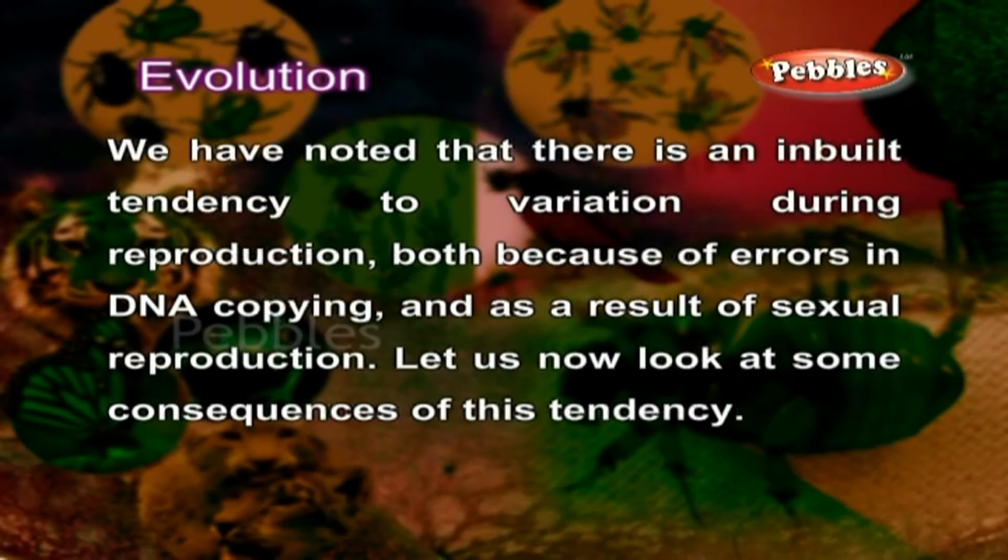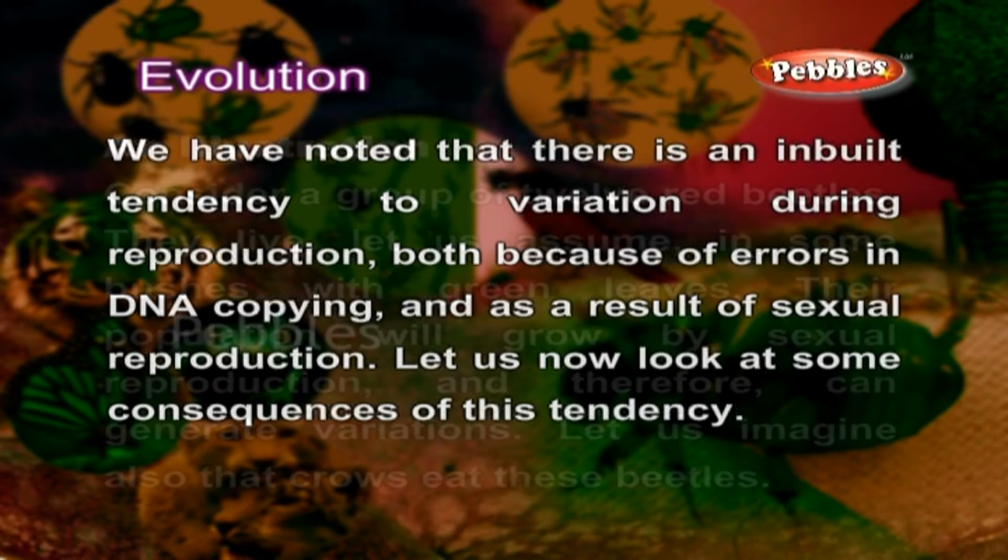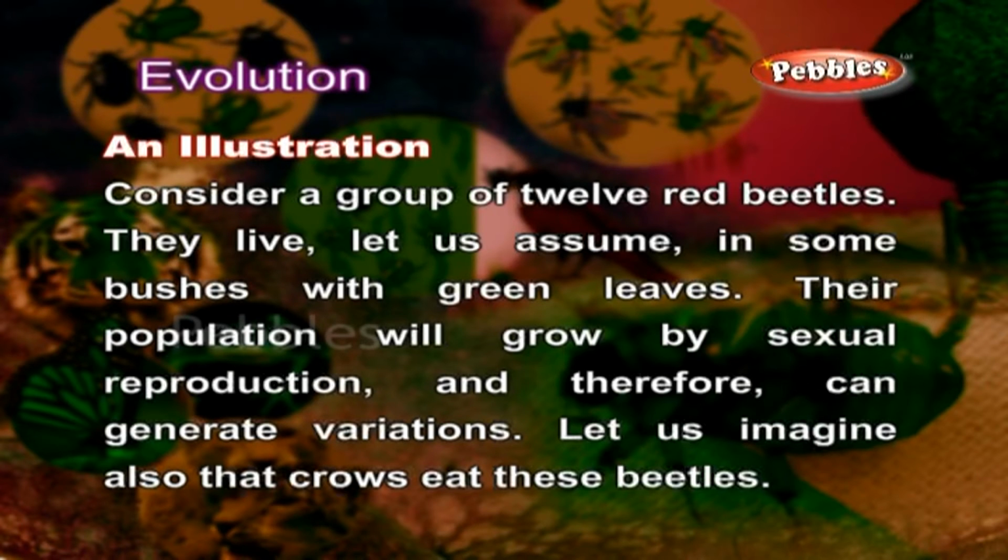Evolution. We have noted that there is an inbuilt tendency to variation during reproduction, both because of errors in DNA copying and as a result of sexual reproduction. Let us now look at some consequences of this tendency. An illustration. Consider a group of 12 red beetles. They live, let us assume, in some bushes with green leaves. Their population will grow by sexual reproduction and therefore can generate variations.